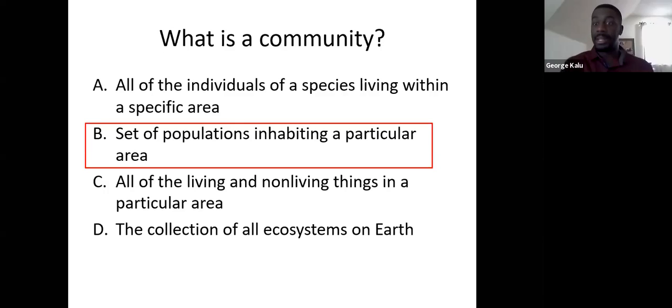Let's go back one step and think about what a population is. A population is all the individuals of a particular species living in some area. It could be a population of squirrels, a population of roses, a population of turtles. All those would be individual populations. If you take all those populations and put them in one area, they would comprise one community. So a community might contain a population of squirrels, a population of roses, a population of turtles, all contained within one community. A community is a set of populations living in a particular area. That makes sense so far. We're all on the same page here.